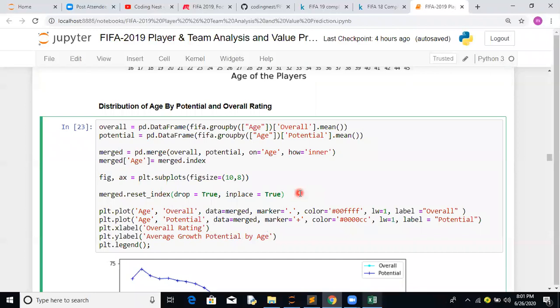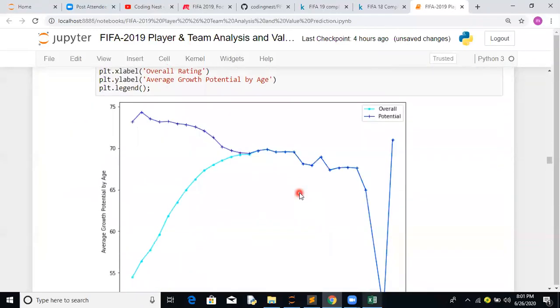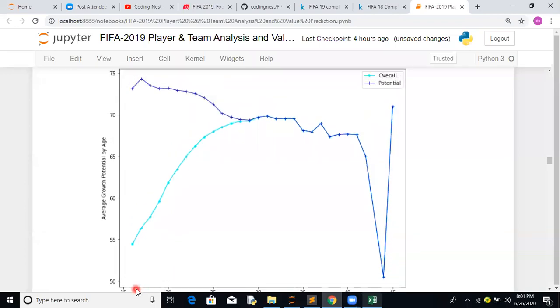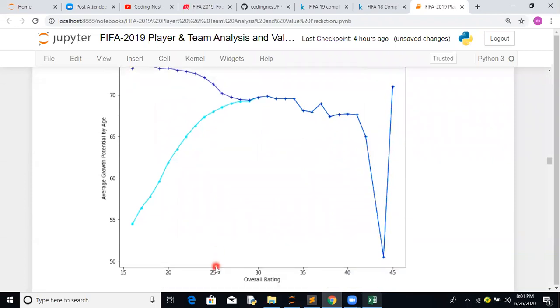You can see this code later. The analysis we are making here: light blue legend is for overall and dark blue is for potential. During the initial years there is a gap between overall and potential, but as age goes from 25 to 30, both get mapped together, because your potential won't increase and you are performing the same as your overall.